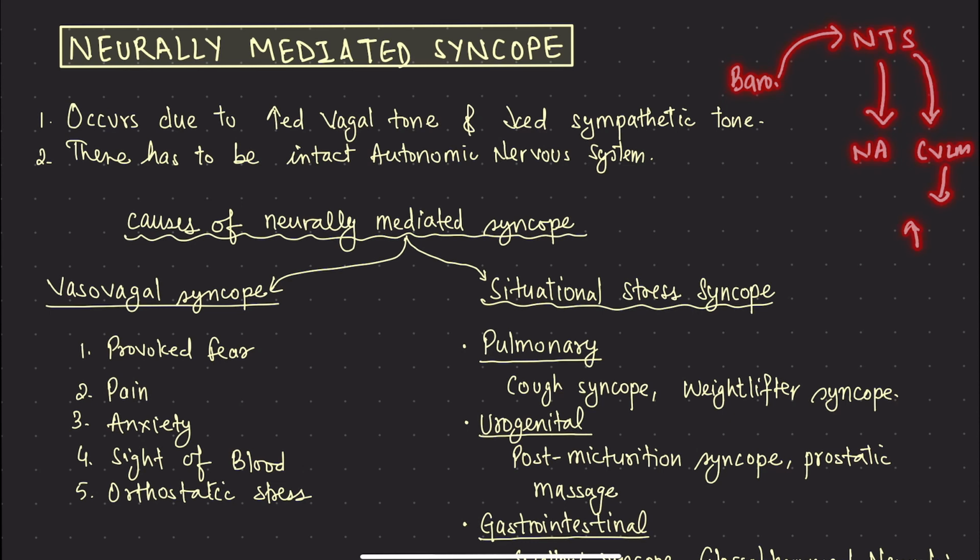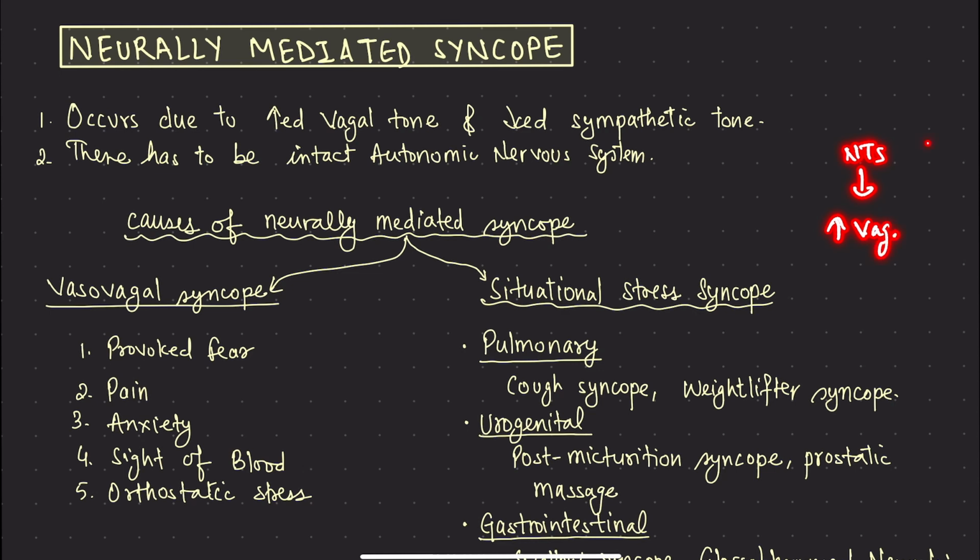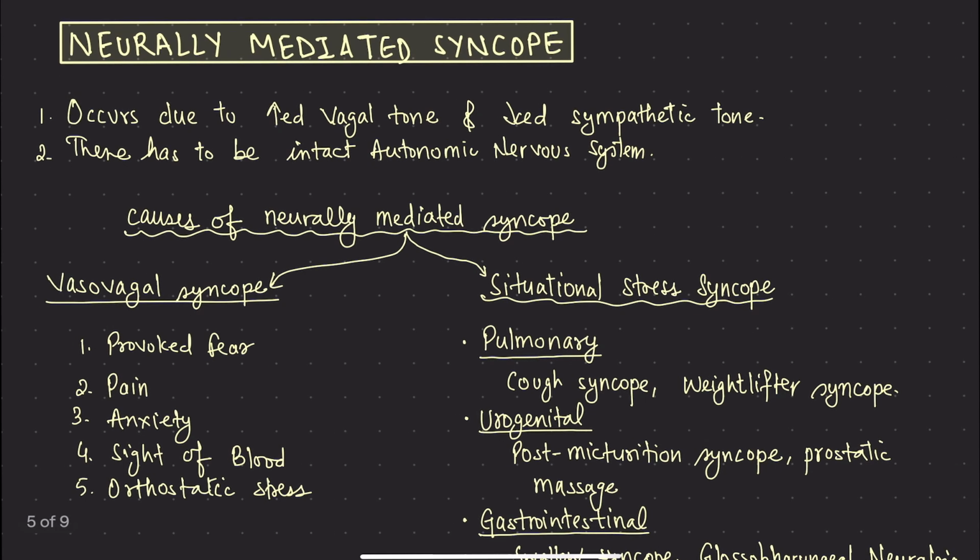CVLM increases the sympathetic tone and the nucleus of tractus solitarius increases the vagal tone. Right, let me select the pencil in here. Nucleus of tractus solitarius, it increases the vagal tone, right? And CVLM, caudal ventrolateral medulla, it increases the sympathetic tone.